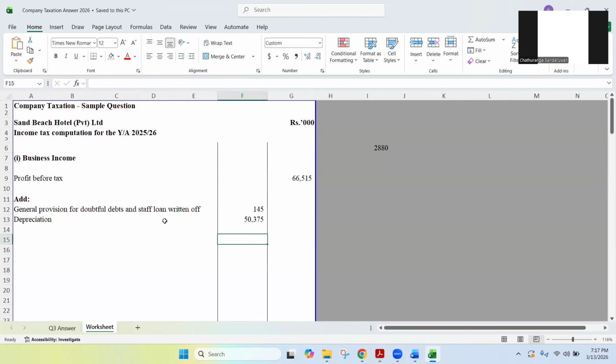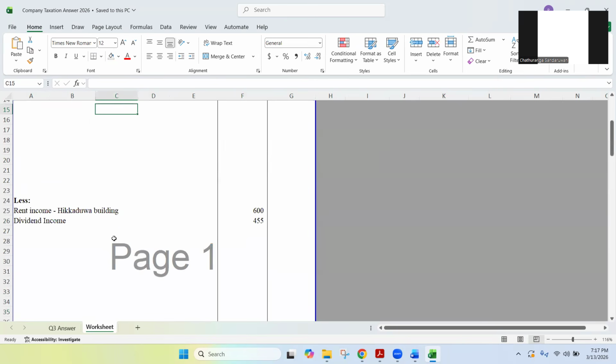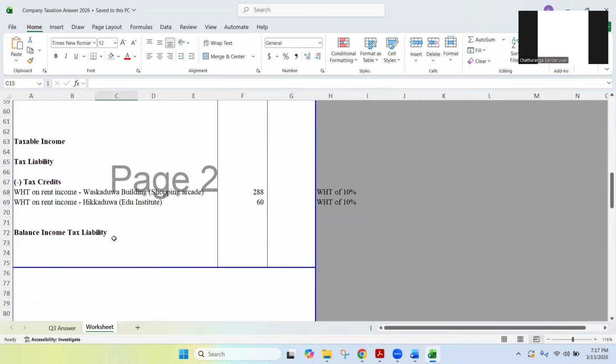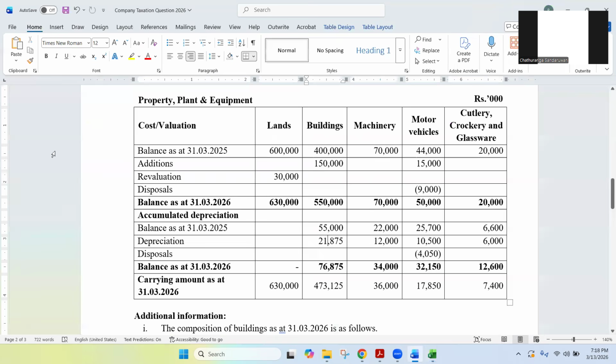Now what? So we added back the accounting depreciation. Now we need to deduct. We are allowed to deduct only the capital allowance. So we can do a working separately. Working number 1 for capital allowances. Right. So now asset by asset, that means asset class by class, you can calculate the capital allowance.